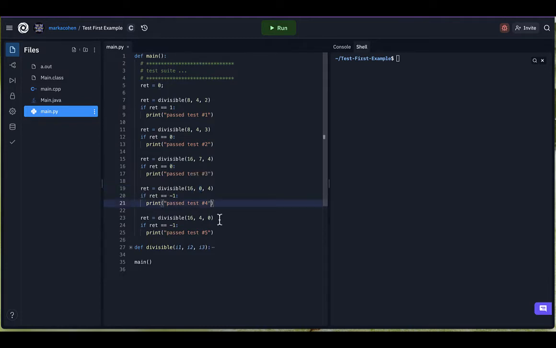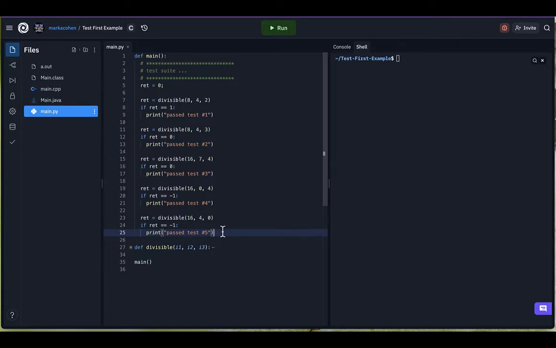And of course, something can go wrong here if the third parameter is a 0 as well. So we should test to see if that situation also returns a -1. Okay, that's a pretty good collection of tests that if these all pass, I can feel fairly confident that my function works.